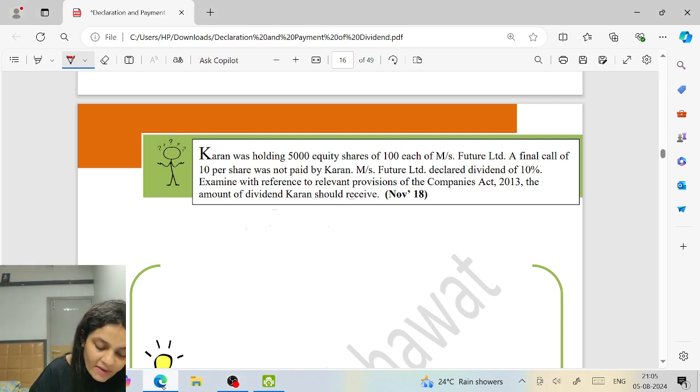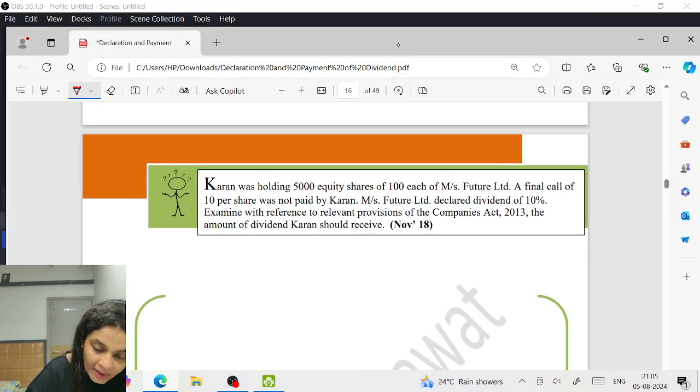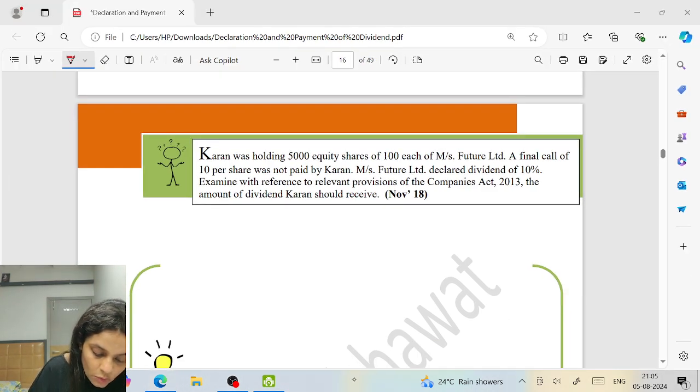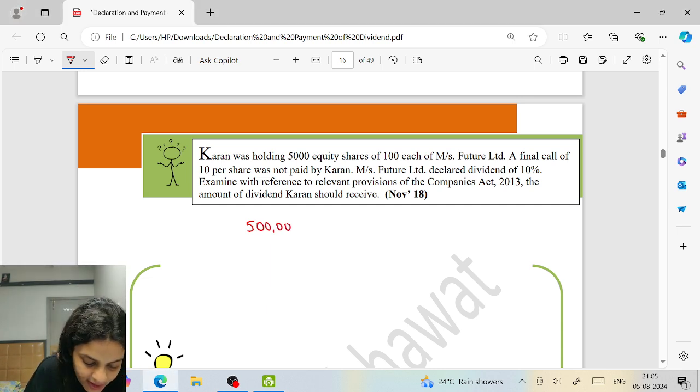Karan was holding 5,000 equity shares of 100 each of Future Limited. A final call of 10 per share was not paid by Karan. So basically, how much was Karan liable to pay? The total value of Karan's shares was how much? 5 lakh. And he has not paid rupees 10, which means he has not paid 50,000.